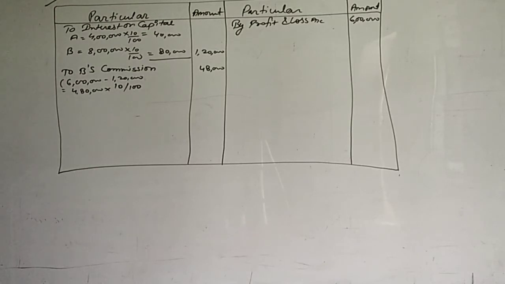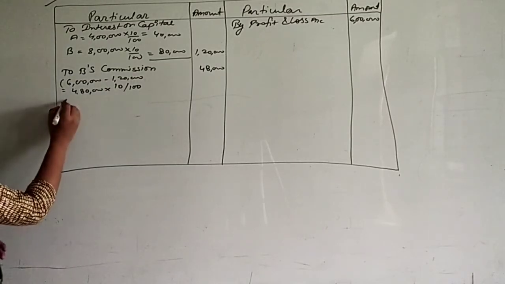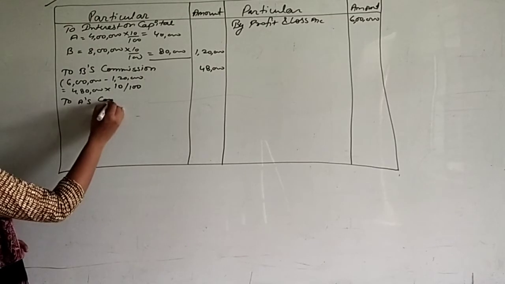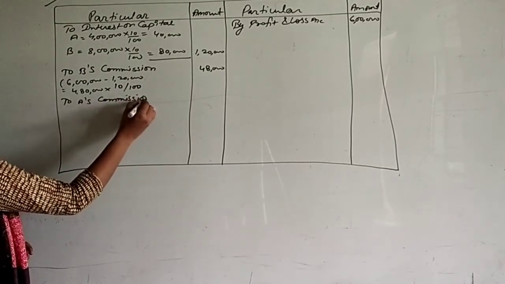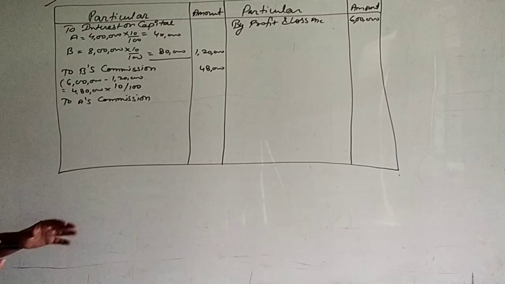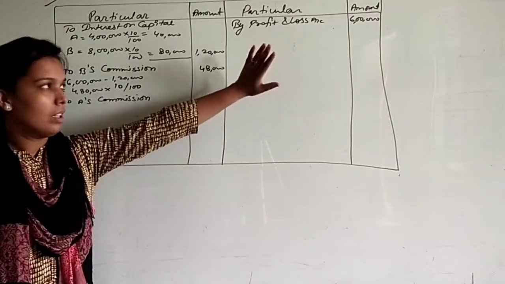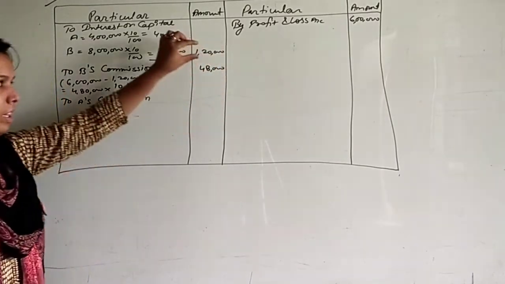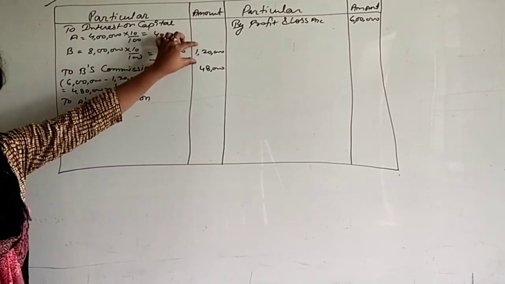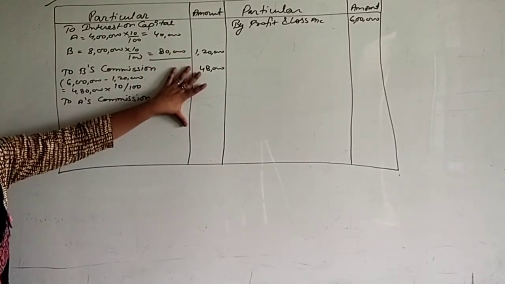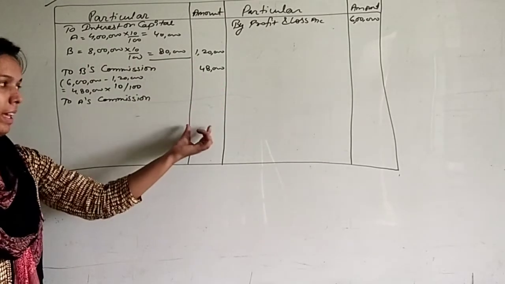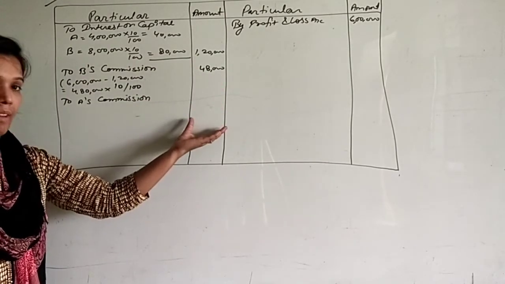Next point, A is entitled a commission of 8% of net profit remaining after deducting interest on capital and after charging all commissions. Now A will also take commission, so to A's commission. And how he is taking commission? He is taking that net profit after deducting interest on capital and after charging all commissions. All commissions means B's commission also and A's commission also. Okay, but we don't have commission of A.